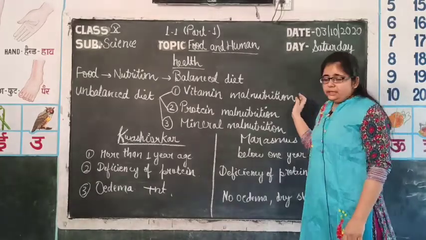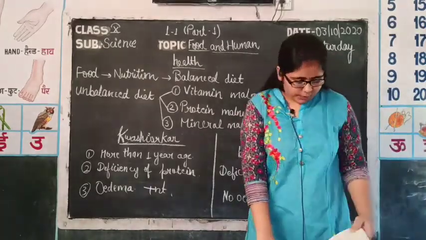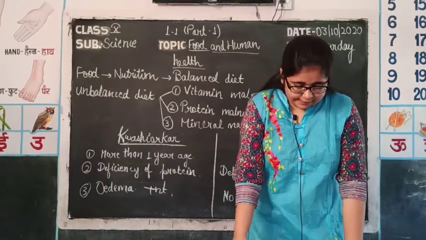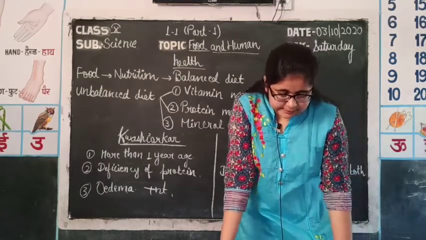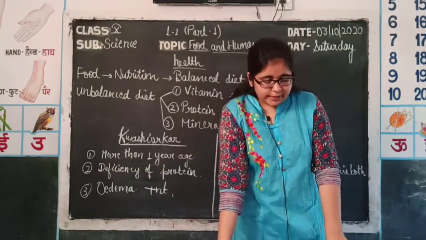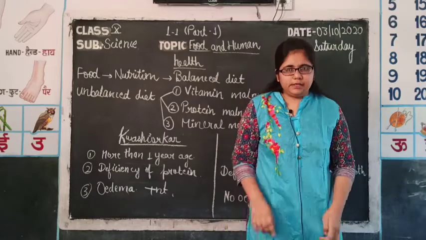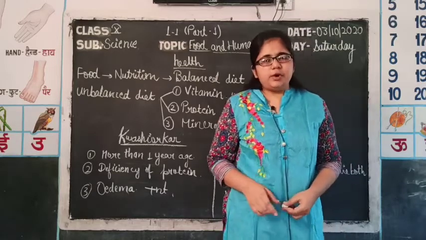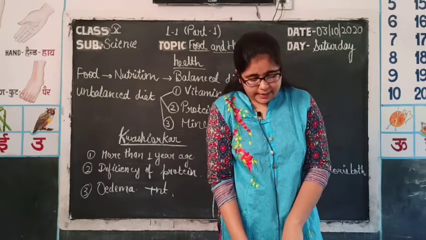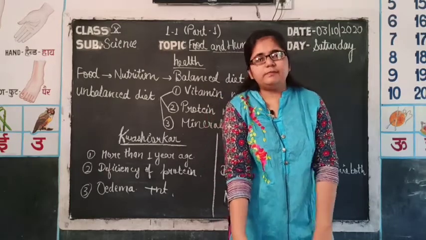Then, in table number 1.1 in your book, page number 1, one table is given, that is diseases and their symptoms due to the deficiency of vitamins. In the first column vitamins are given, in the next column the disorders related to their deficiencies, and in the third column the symptoms of these diseases.